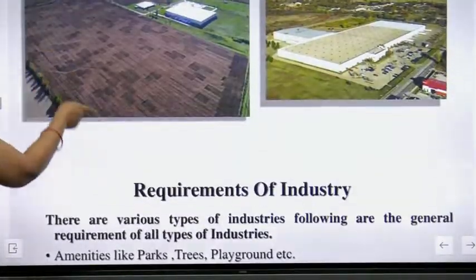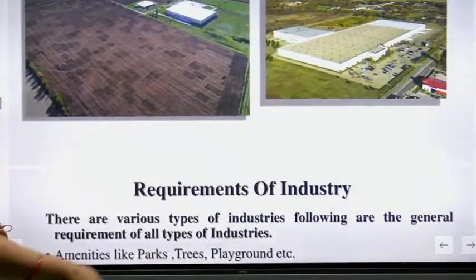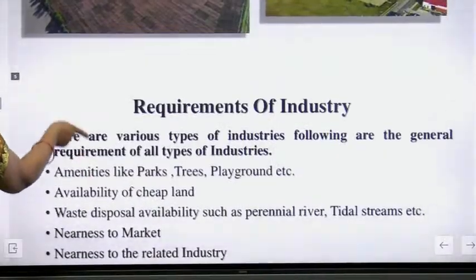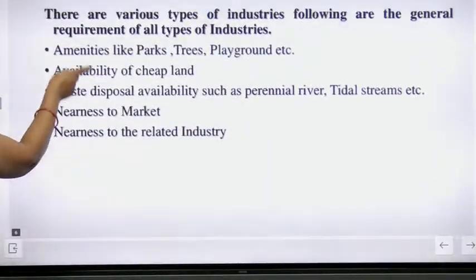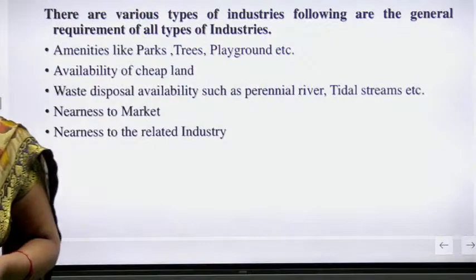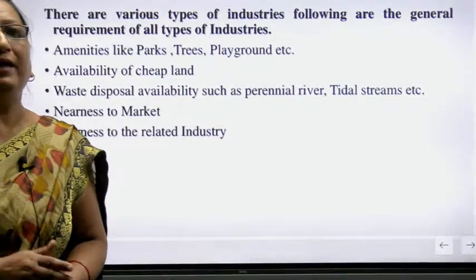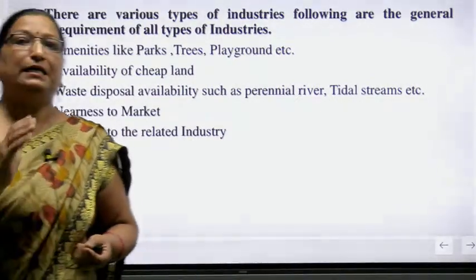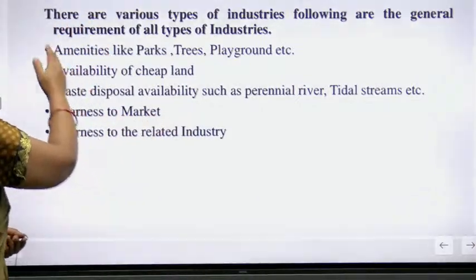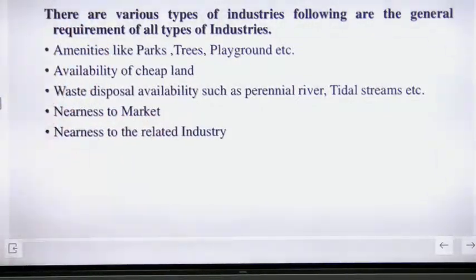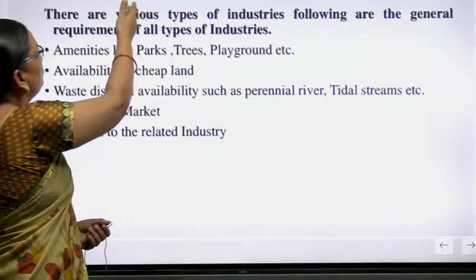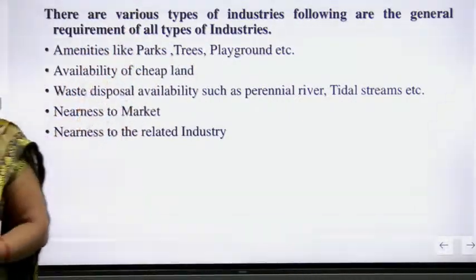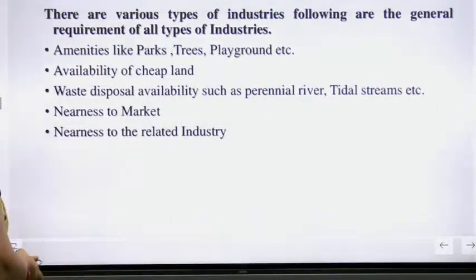Site selection. Site selection is very compulsory for the industries. If we are talking about the requirements of the industries, what things should we require for establishing an industry? There are various types of industries, following general requirements of all types of industries. These are very important points for the requirement of the industries.